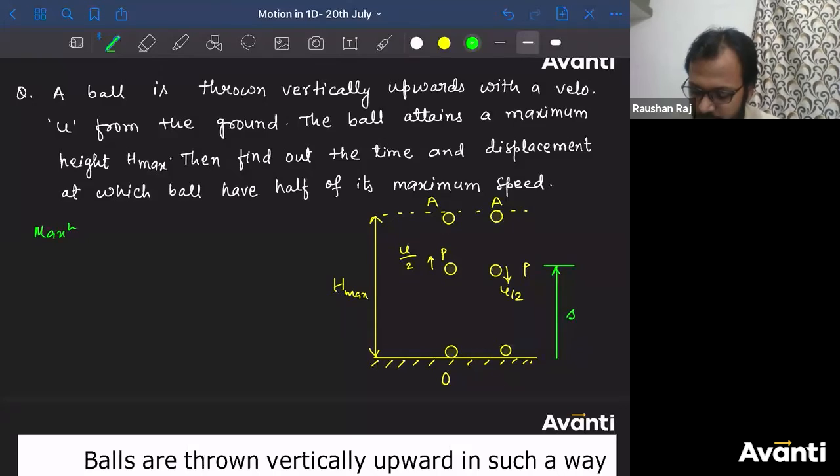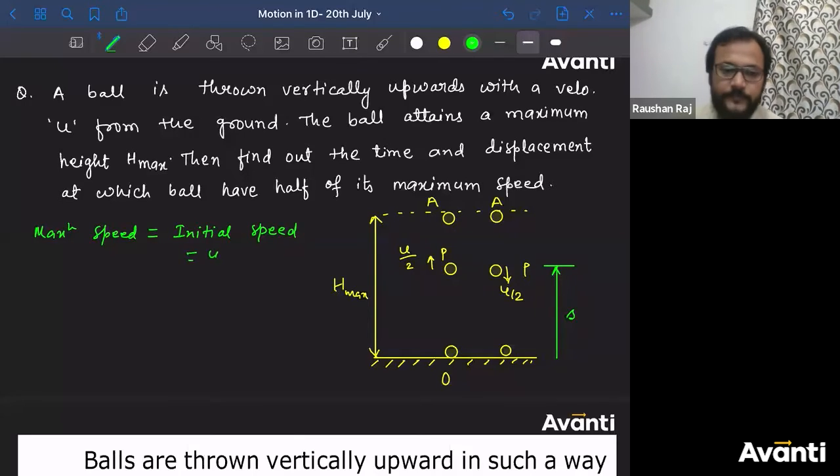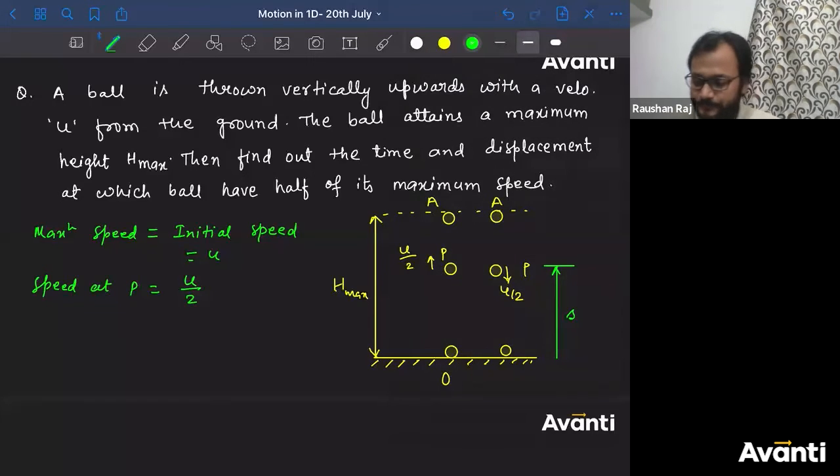Okay? So what is the maximum speed? The maximum speed will be equal to the initial speed. What will it be, children? It will be equal to the initial speed. And what is that? That is u. Tell me what is the velocity or the speed at P? So speed at P is equal to u by 2. First time it will be in upward direction. Second time it will be in downward direction. All right.